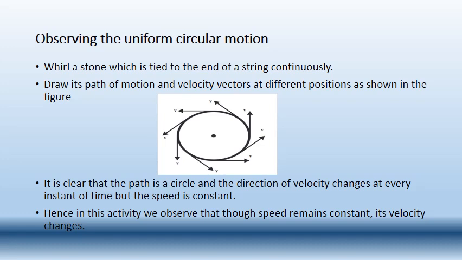Let us observe another example here. Circular motion. So what is going on here? We did the activity of taking a stone and tying one thread around the stone and rotating it. Or otherwise you can take a keychain and rotate it. So what is going on here? The keychain or the stone in this example is moving in which path? Circular path. It is rotating round and round and round. It is moving in the circular path.